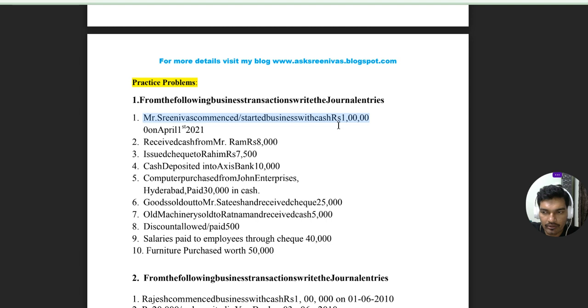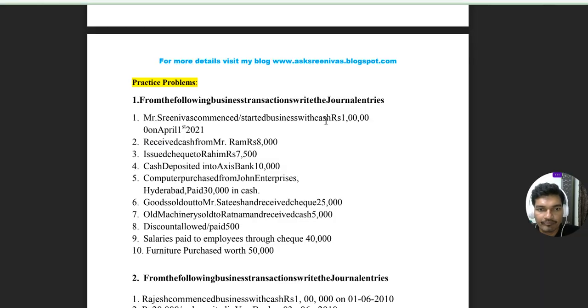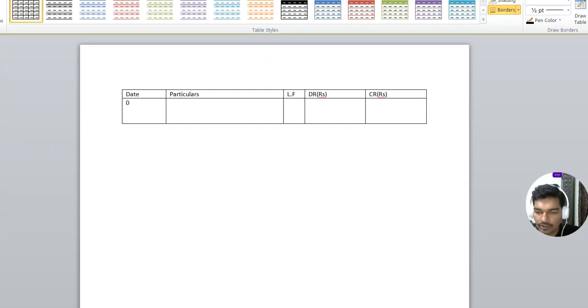Or else we can apply the real account rule also. Cash is a real account. Debit what comes in, credit what goes out. So 1 lakh cash comes into the business. Cash comes into business means debit what comes in. So cash should be shown on the debit side. So I am writing the journal entry. This happened on 1st April 2021.